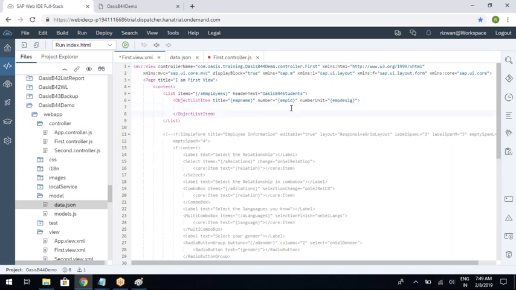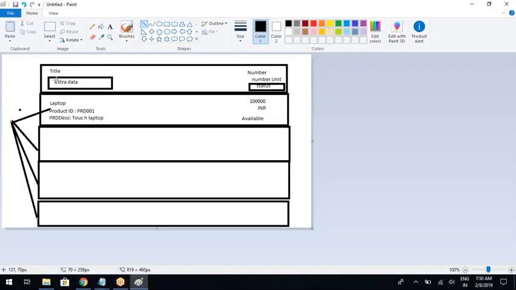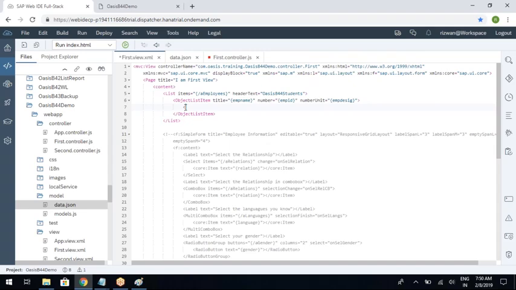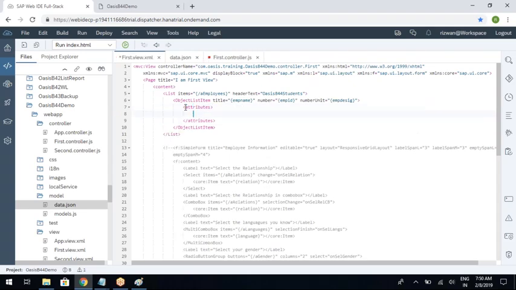Okay, right. Next. So I told you this particular place is called the extra attributes information place. So you can write that by using attributes, means any number of extra attributes you want to display, you will display under the attributes tag. And each attribute will be displayed by using the object attribute tag using the properties title and text. Title and text.